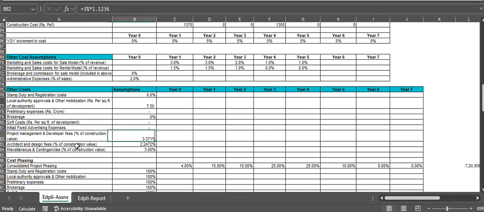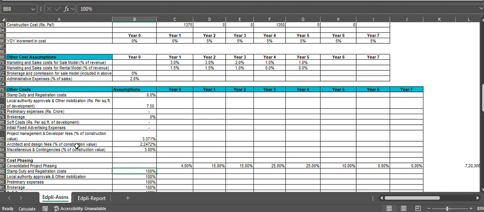Then the project management and developer fees is 3.371%. Architecture and design fees is 2.2472%, and the miscellaneous and contingencies are 3%. Cost phasing and the consolidated project phasing cost is 4%, 15%, 25%, 10%, etc.